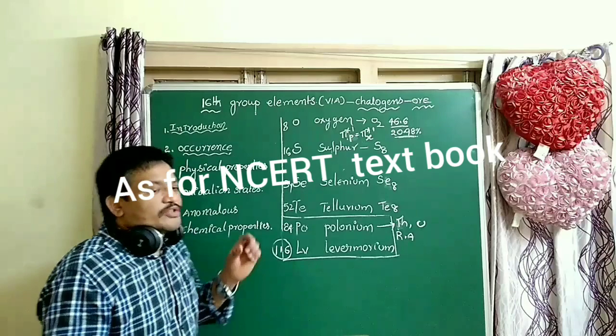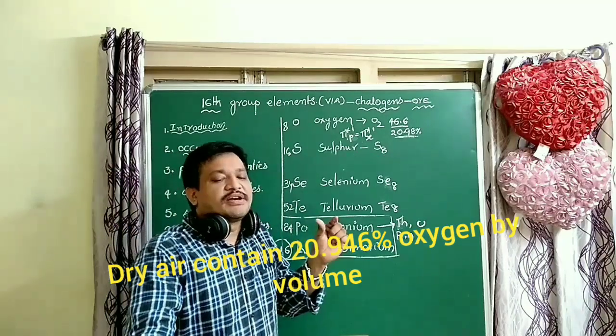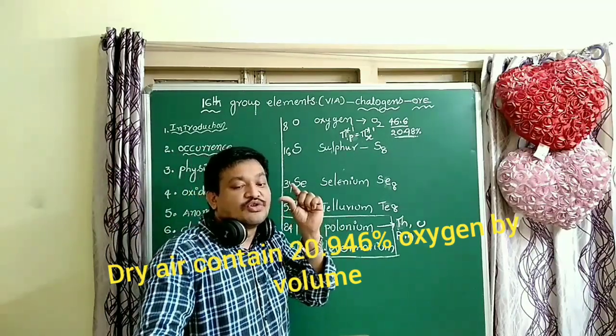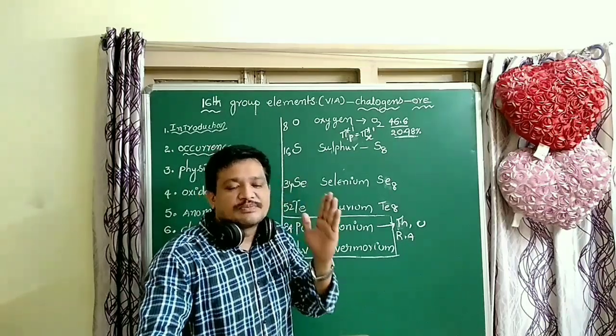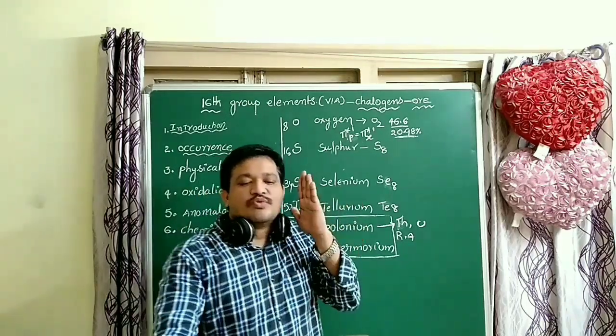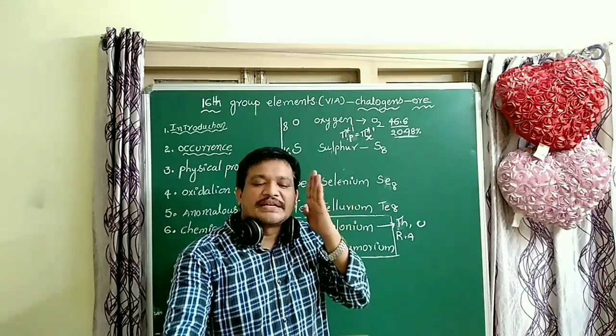So in the atmosphere, the second most abundant element is oxygen. The most abundant element in the earth's crust is oxygen.